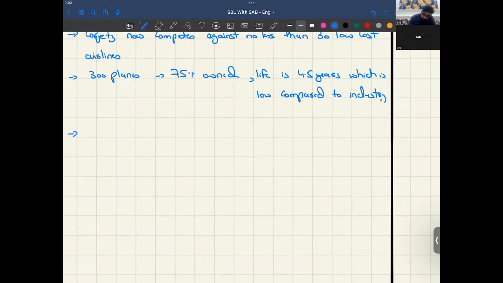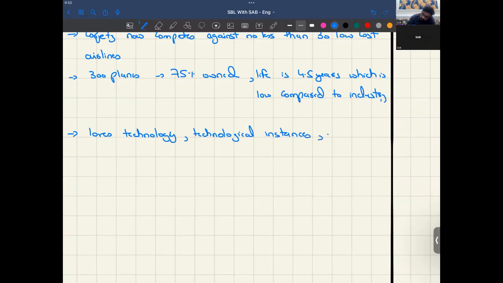Now, it loves technology. They have technological presence in terms of mobile apps and indicators, right?